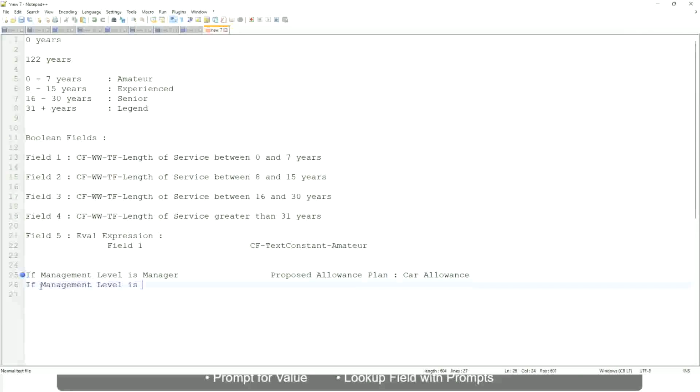If the management level is director, then the allowance is executive allowance. Similarly, if management level is CEO, then the proposed allowance is CEO allowance, right?